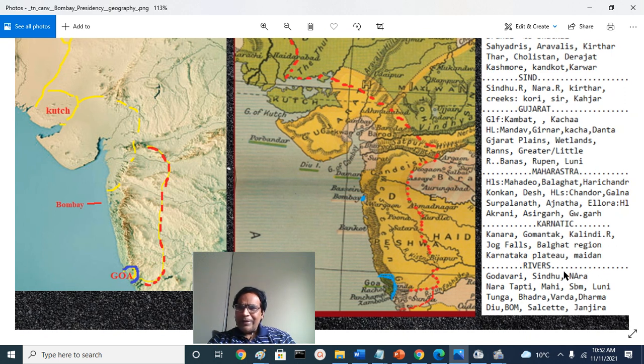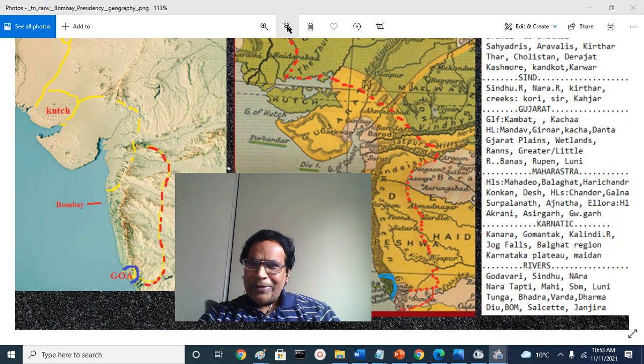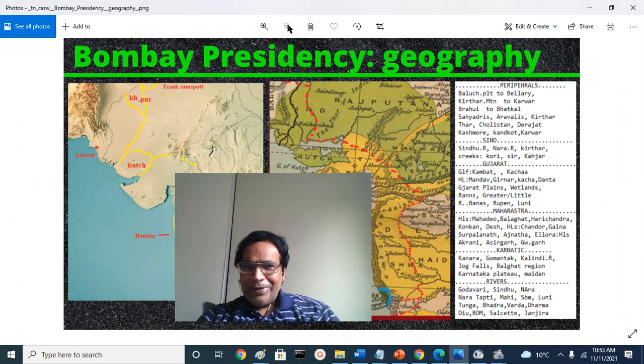Islands like Goa Island, Bombay Island, Salsette Island, and historic Janjira Island, and port ruled by Abyssinian Nawabs or Habshi Nawabs off the coast of Konkan near Murud, called Murud Janjira, I think 100 kilometers or so south of Bombay, and so on. This is what we discussed today about Bombay Presidency, the geographical part of it.